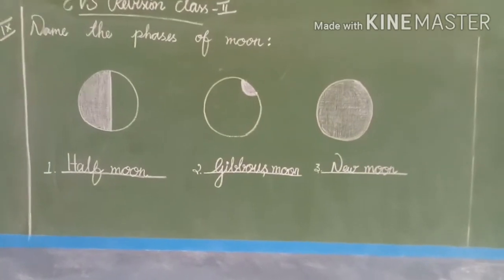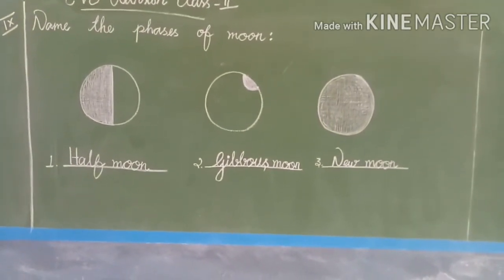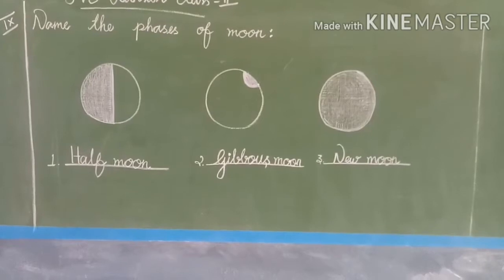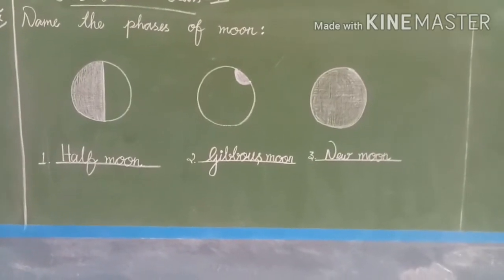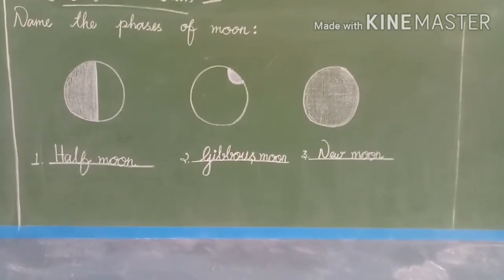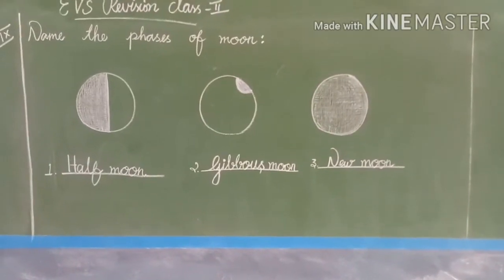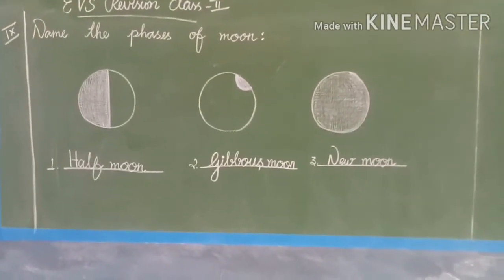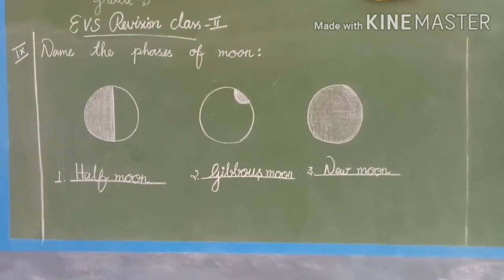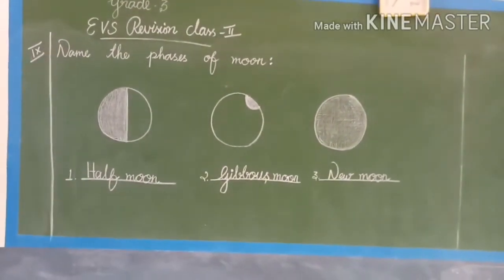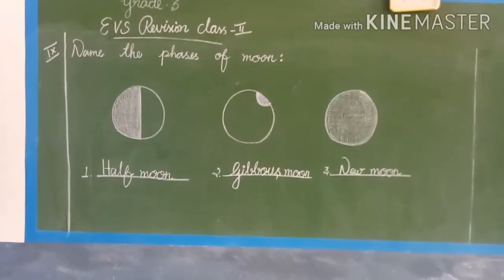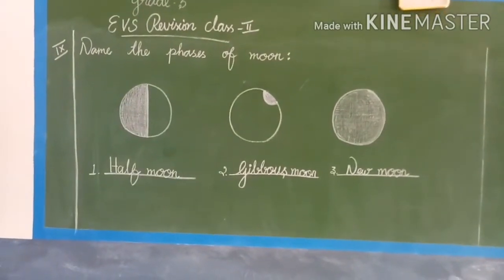So first picture, first moon is half moon. Second moon is gibbous moon. Third moon is new moon. Children, here you can write new moon or no moon. It's your wish. Okay, children? So that's it, children. Is it clear? Yes. So shall we move to the next pattern? Yes.